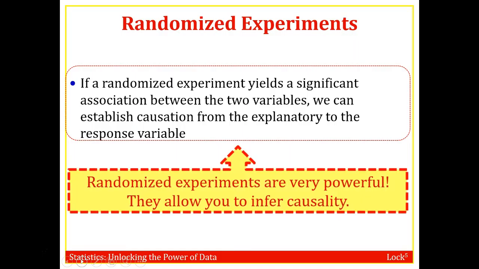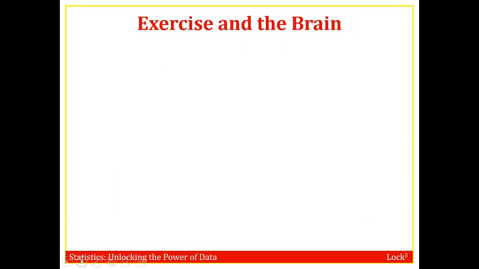Randomized experiments are very powerful. They allow you to infer causality. I'd imagine this is one of the major things that the exam in June will want you to know, is that causation can only be shown with an experiment.